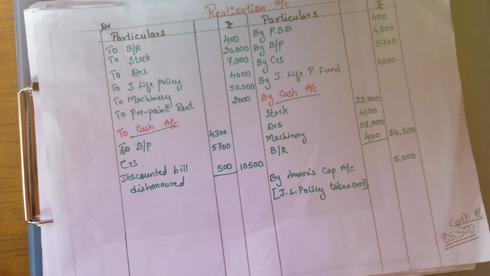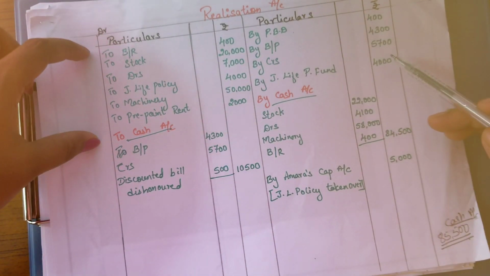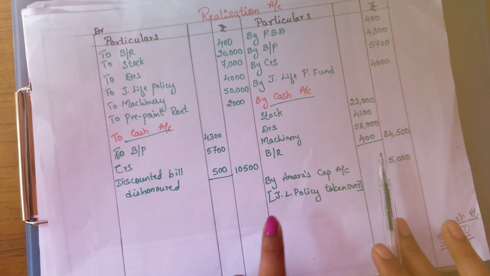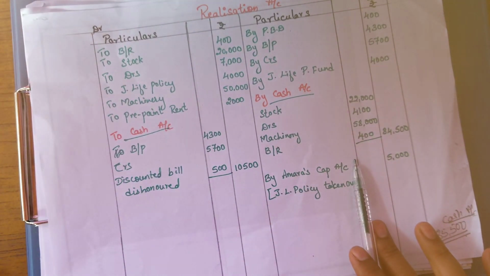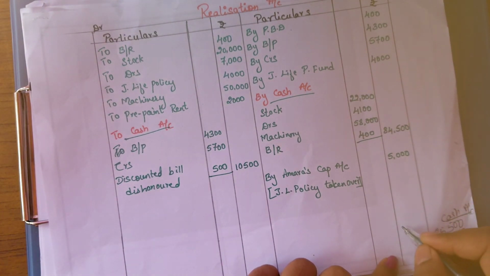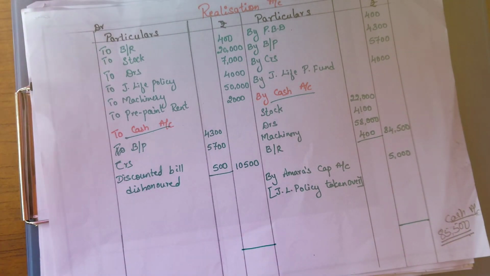Okay. Now till now what we have done, all the liabilities been written here, all the assets book value, liabilities adjustment has been cleared here, all the assets adjustment have been written here. After finishing, we need to close the account. So just closing down the account, we need to do the totaling on both sides.